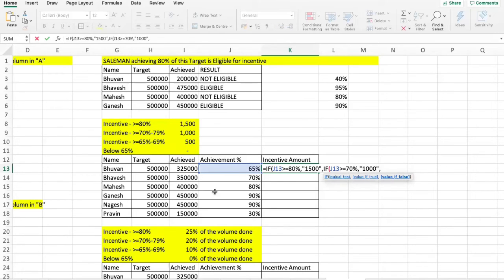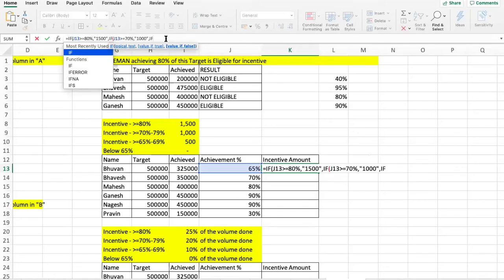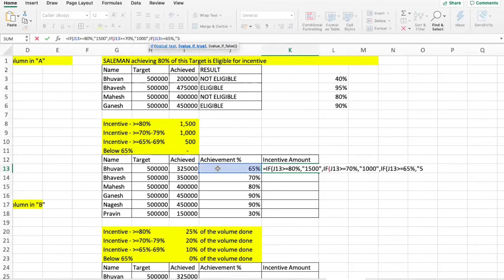Okay, and the last logical test is IF, open bracket, this is greater than or equal to 65%, give him 500 rupees, else give him 0.